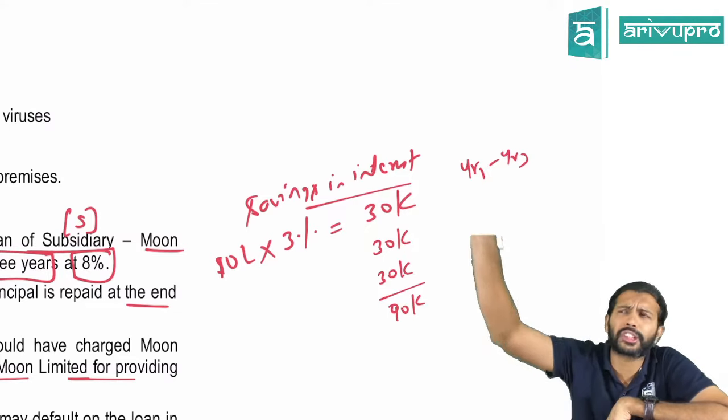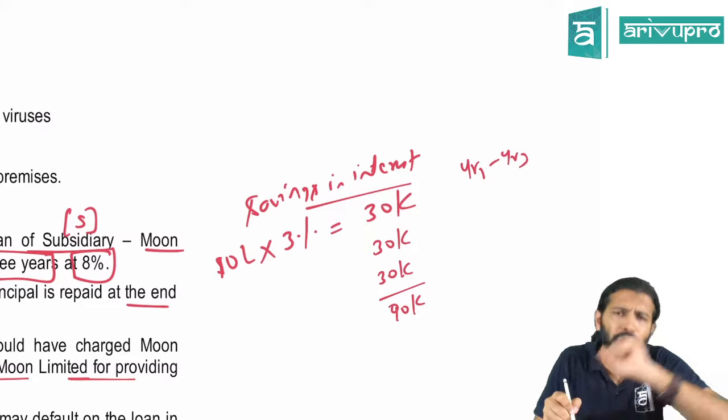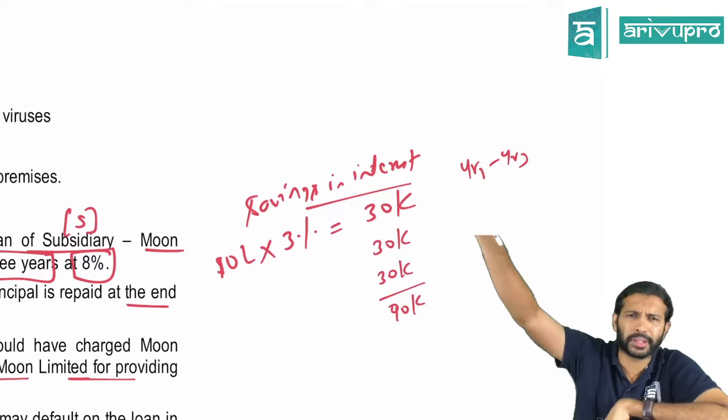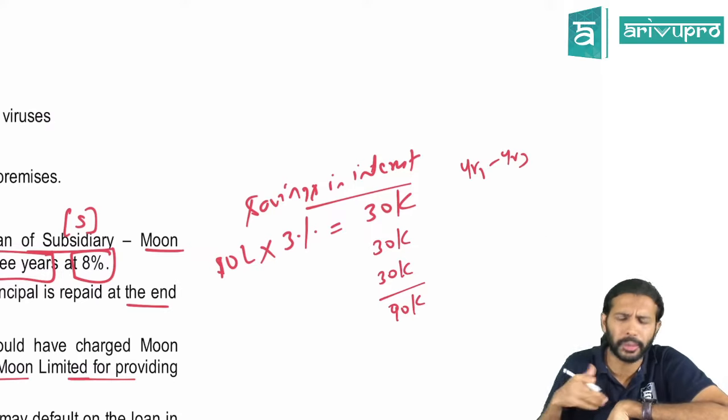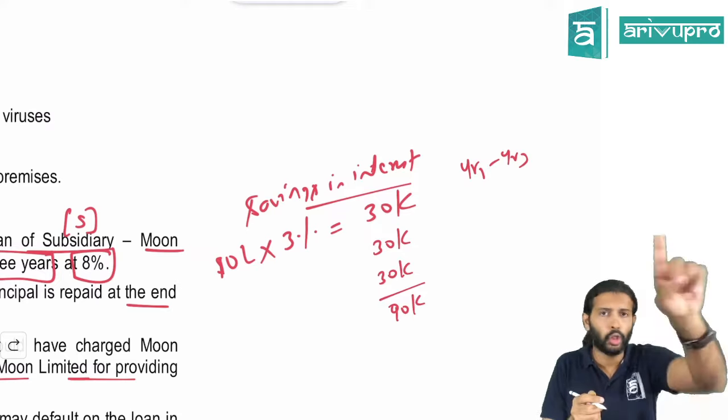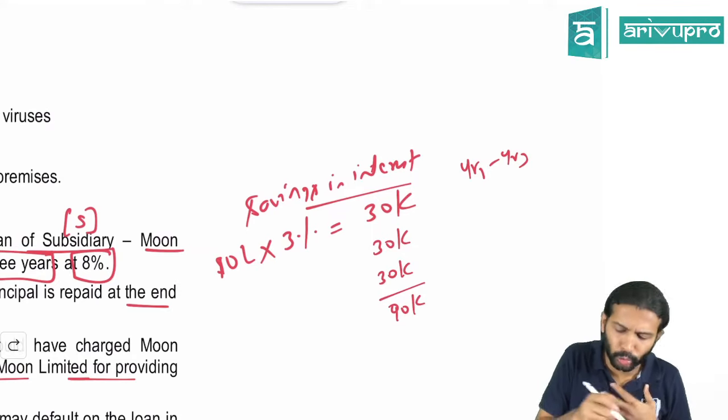One simple question that somebody will ask: why should I give the guarantee? What is the benefit for me? That means I have to give him something, correct? So he will charge something from him, only then he will give the guarantee. So will he charge 90,000? No. Though I might be saving 90,000, right?